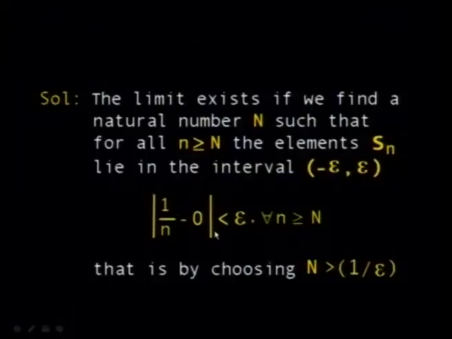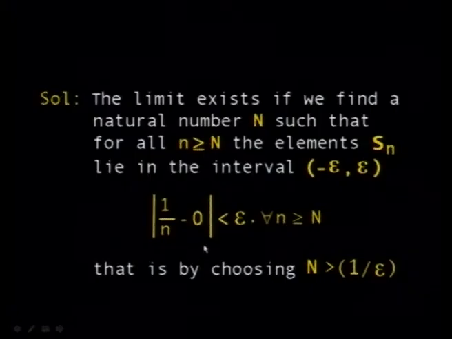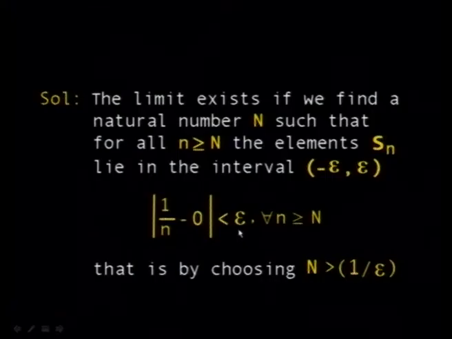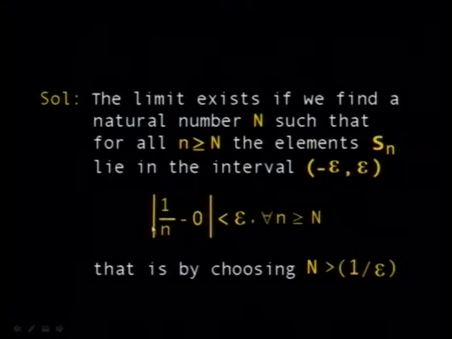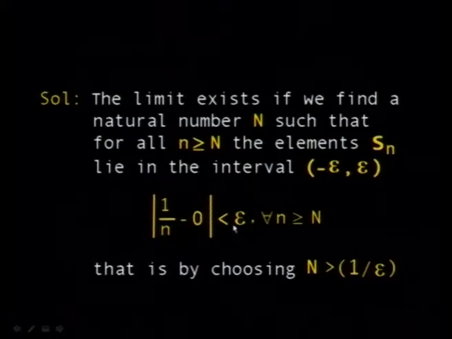Now, the presupposed limit is 0. So what we do, we check the difference between 1 over n and 0. Can we make this as small as possible, less than epsilon? If we take an integer n that depends on epsilon, yes, indeed. In order for this to hold, you have to have n greater than 1 over epsilon.